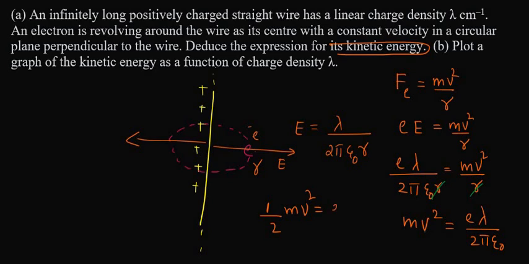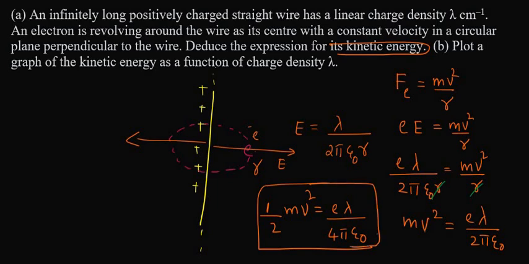Half mv square will be e lambda divided by 4 pi epsilon naught. So we got the expression for kinetic energy as half mv square equal to e lambda divided by 4 pi epsilon naught. This is the A part of this question.